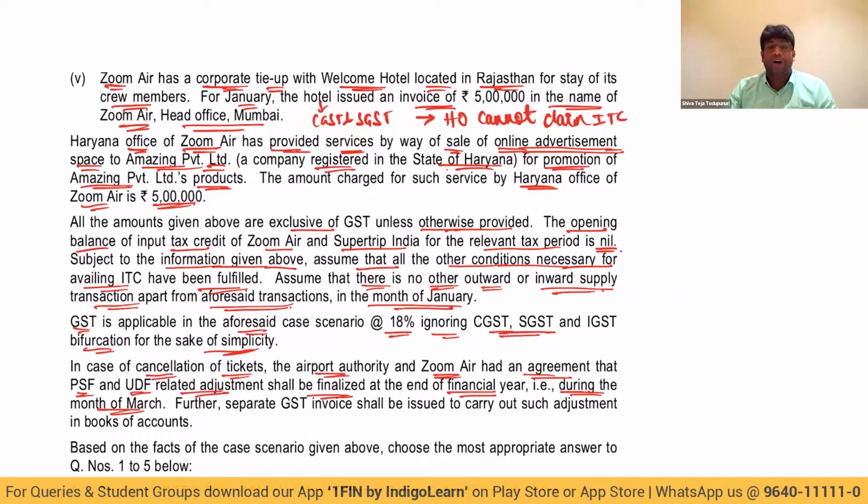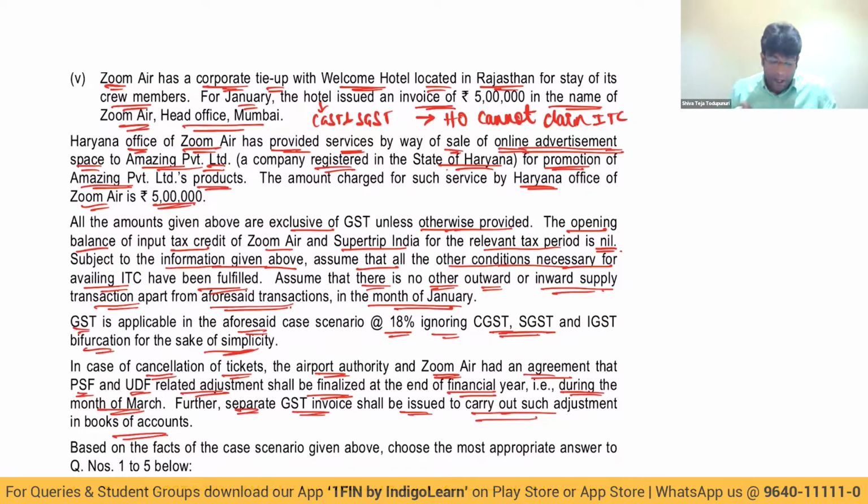And right now we are in the month of January, so in this month, there is no adjustment that is required. Further, a separate GST invoice shall be issued to carry out such adjustments in the books of accounts. Very good. So in January month, there is no treatment that is required to be given.